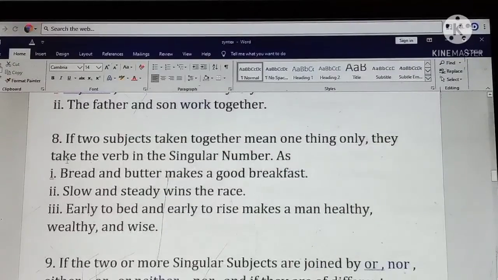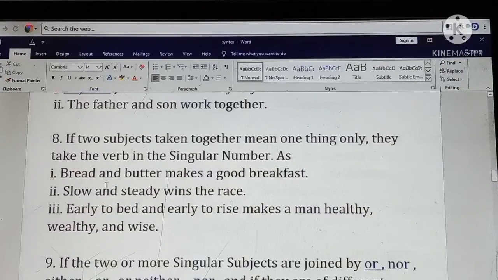Rule 8. If two subjects taken together mean one thing only, they take the verb in singular number. If two subjects taken together make a single thing, the verb will obviously be in singular. Bread and butter makes a good breakfast. Bread and butter are meant for each other. So which verb will agree? A singular verb will agree here.